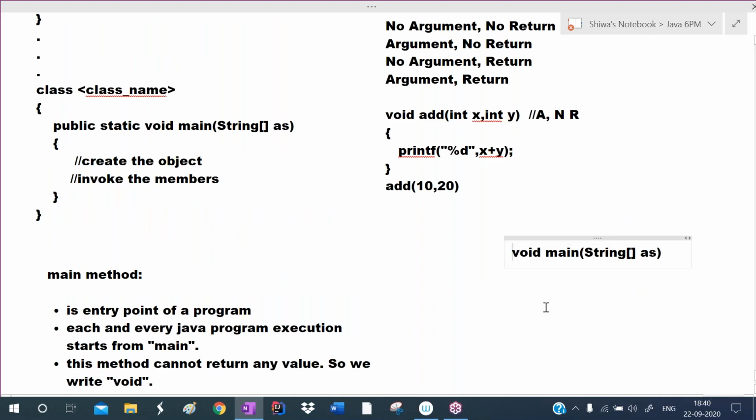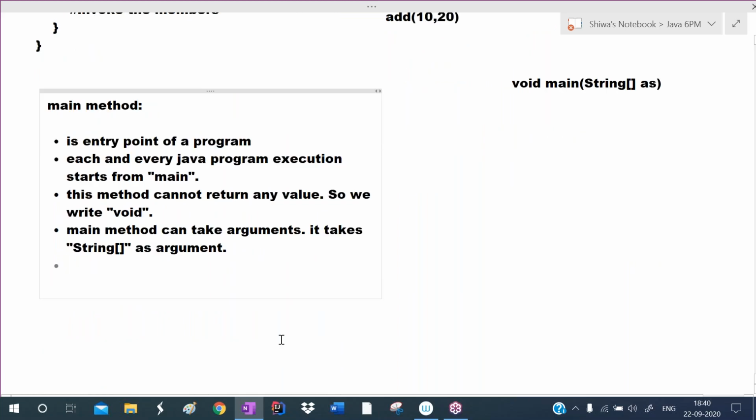Then after that, why are we writing this public, why this static? Listen, where do we define the main method? We define the main method inside of a class in Java.